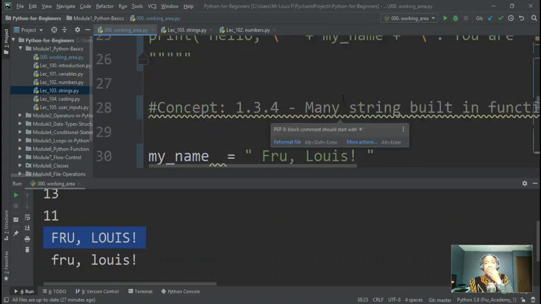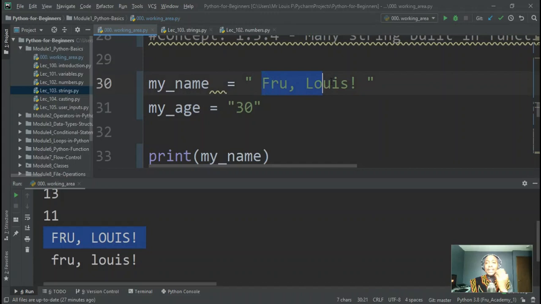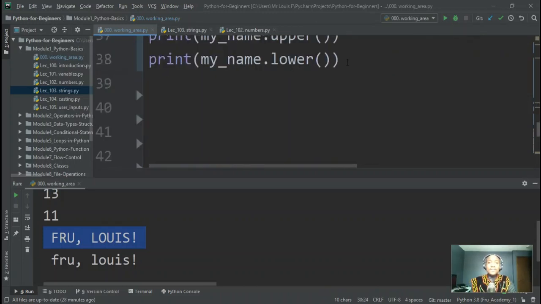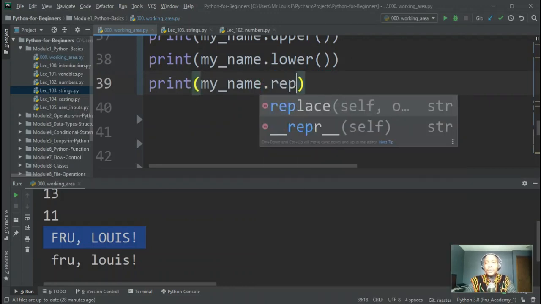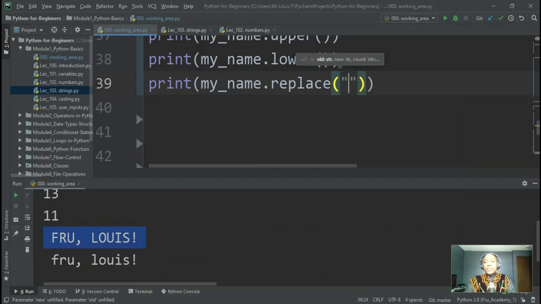Now let's say I have this string again, and instead of just printing uppercase, lowercase, finding the length of a string, and stripping it, maybe I want to replace specific characters. If you give me a string, I want to replace every F in that string with a different character, say D. String functions give us the ability to do that. So all I do here is say my name dot replace, and then we replace F with D.